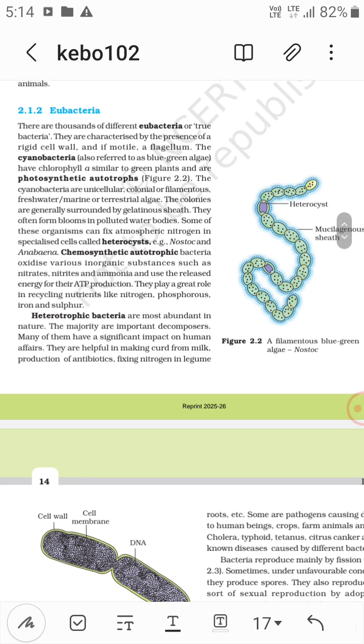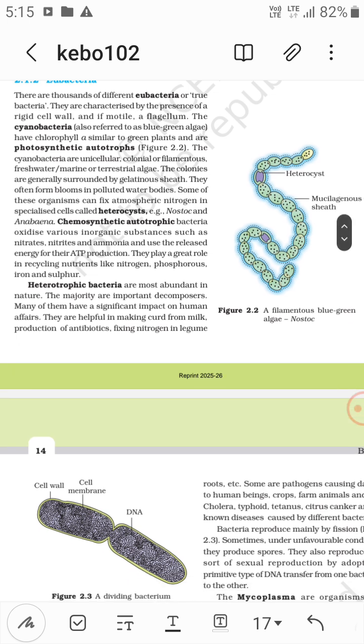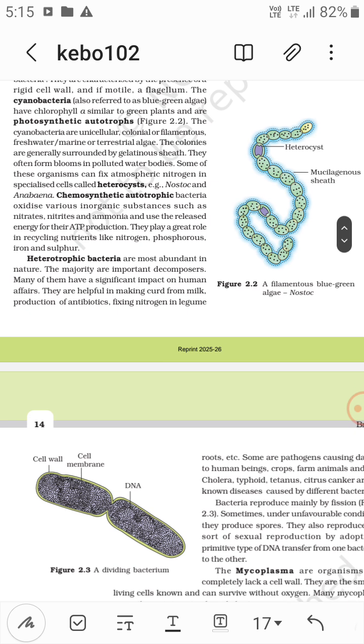Now the cyanobacteria are unicellular, colonial or filamentous, freshwater, marine or terrestrial algae. They have a gelatinous sheath. They often form blooms in polluted water bodies. Some of these organisms can fix atmospheric nitrogen in specialized cells called heterocysts, for example Nostoc and Anabaena.